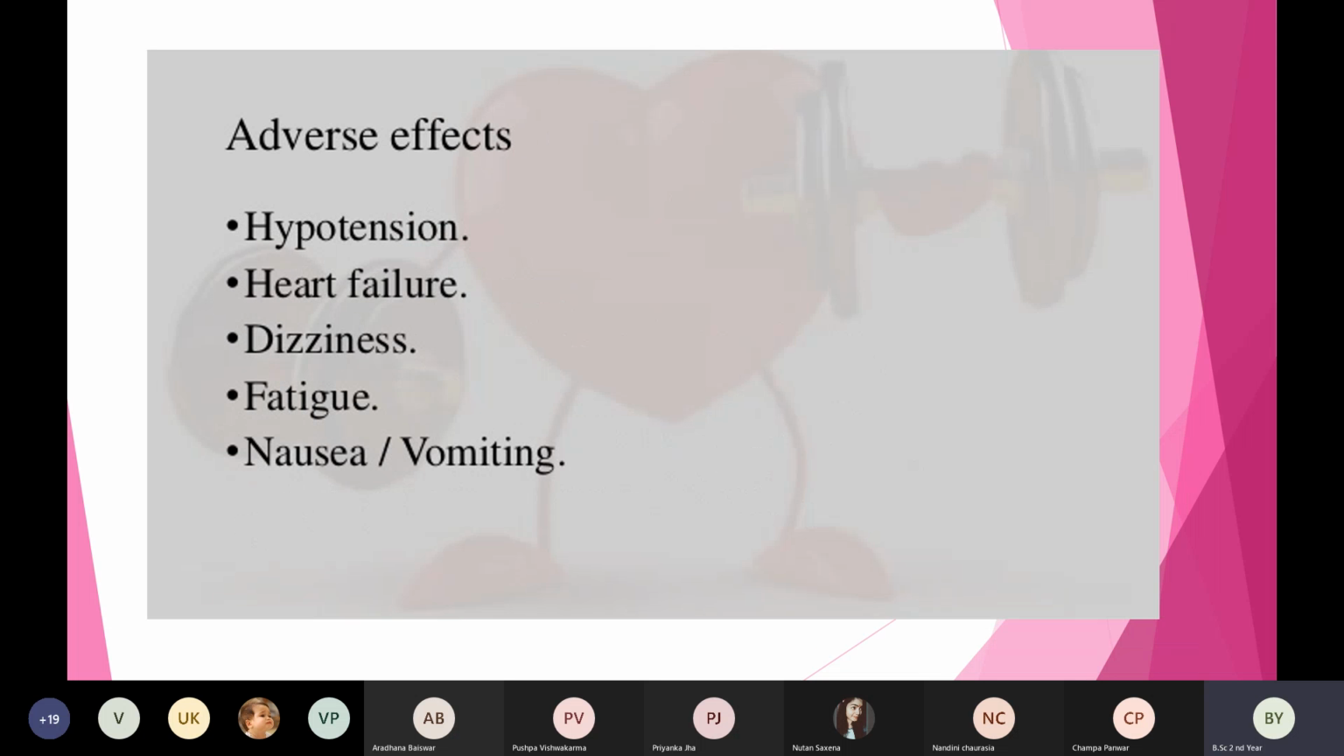Okay, so now coming to the adverse effects. What are the adverse effects after taking an antiarrhythmic agent? Number one is hypotension. The patient can undergo orthostatic hypotension, when their blood pressure is less than 120 by 80. Then heart failure. The patient can develop heart failure also. Then the patient can have dizziness, fatigue, tiredness, weakness, and can also suffer from nausea and vomiting. So these are some of the adverse effects of antiarrhythmic agents.